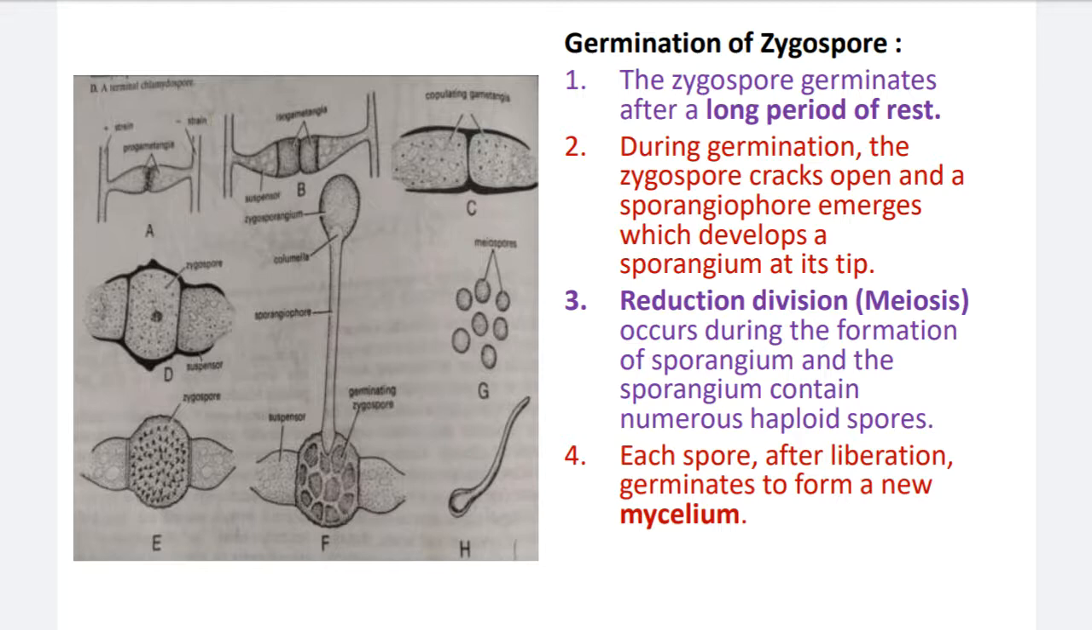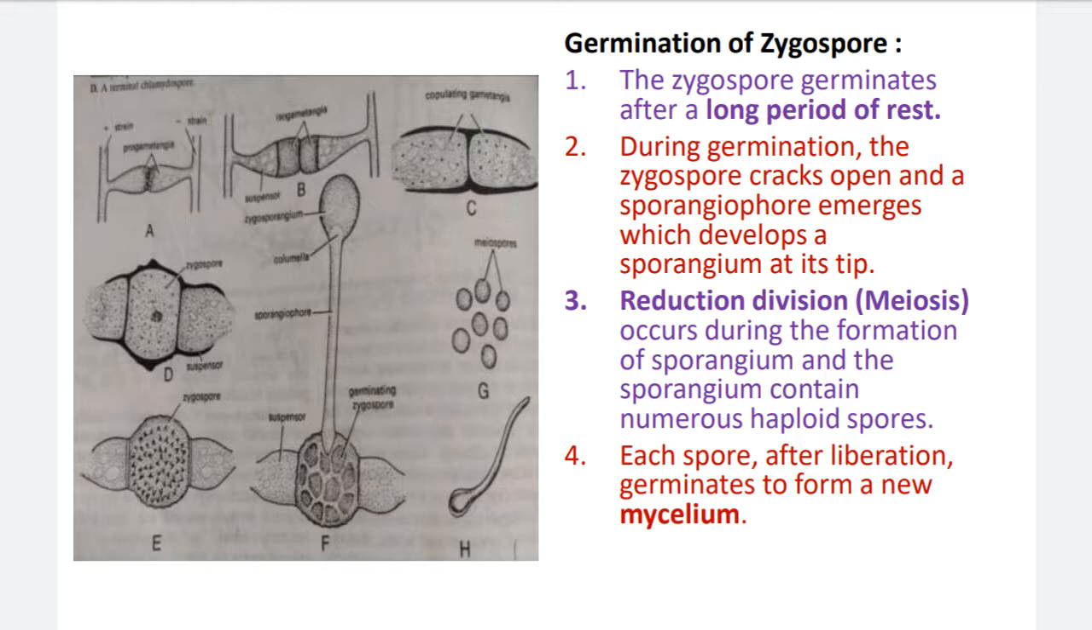Now these sporangiospores are the meiospores. Why are they called meiospores? Because they develop after the meiosis, so they are called meiospores. And these meiospores or sporangiospores are similar to the sporangiospores developing in the asexual reproduction.